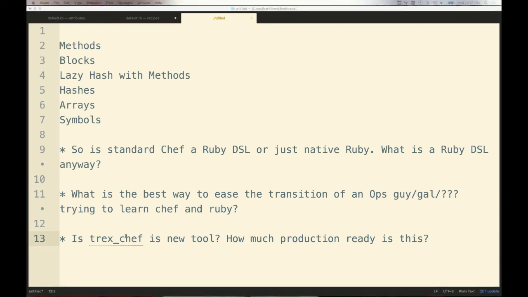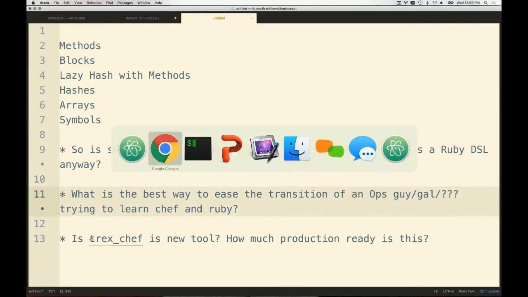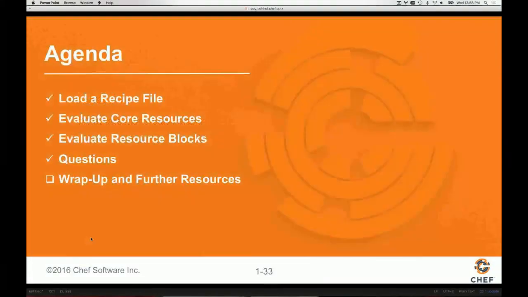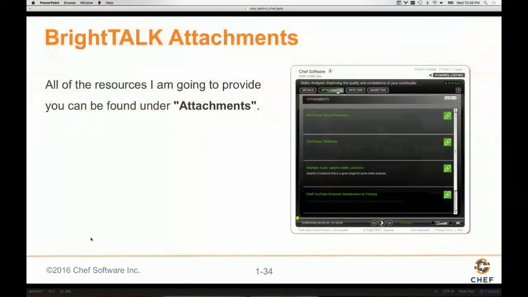But this is a great question to transition into some of the other resources that I'm going to give you. So what's the best way to ease that transition? My suggestion is, number one, take a look at these attachments. And actually, if you start using the attachments, I made a mistake.